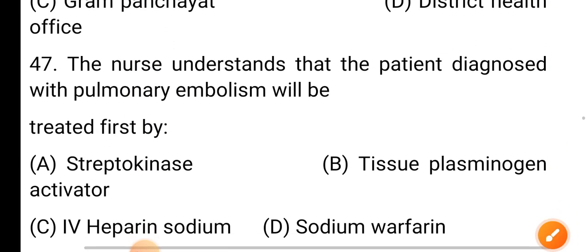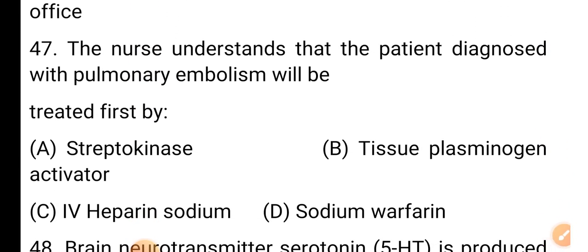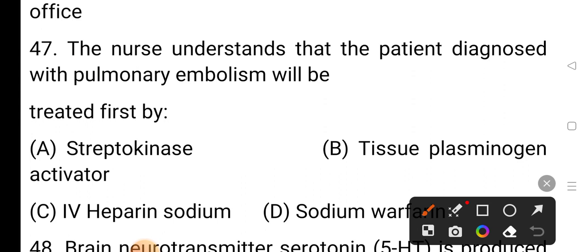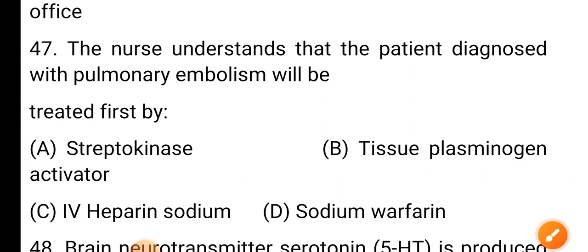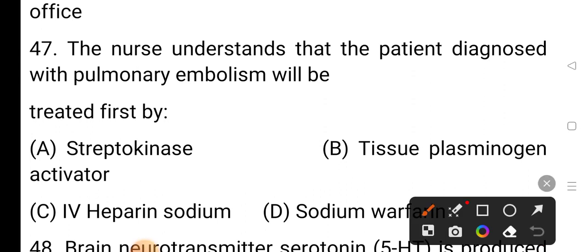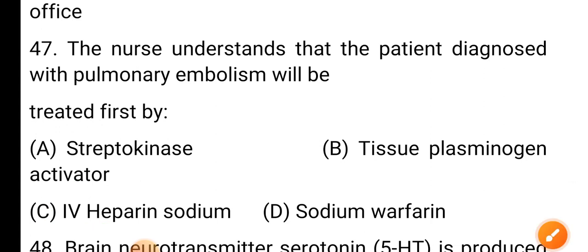Question number 47. The nurse understands that the patient diagnosed with pulmonary embolism will be treated first by option A, streptokinase; option B, tissue plasminogen activator; option C, IV heparin sodium; option D, sodium warfarin. The correct answer is IV heparin sodium.